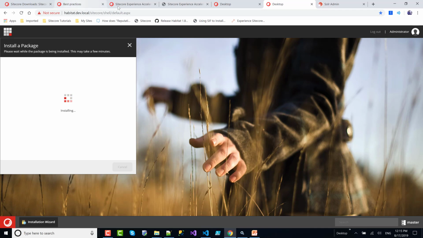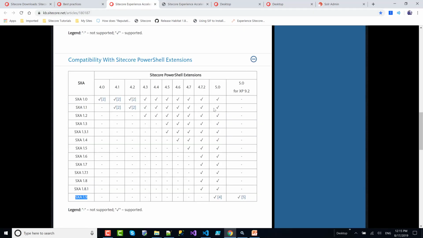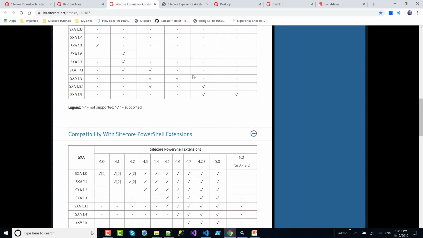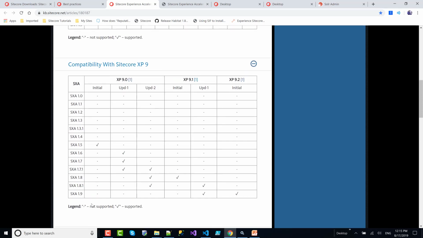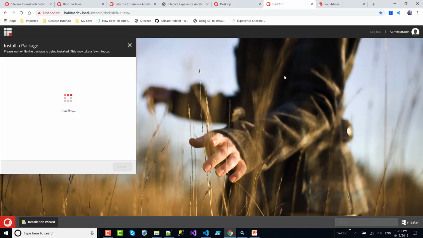Okay, so let's see. You can see that SXA 1.9 we can install on XP 9.1 update 1. For any installation, I really highly recommend reading the documentation, because there are certain changes. Some prerequisites are changing.